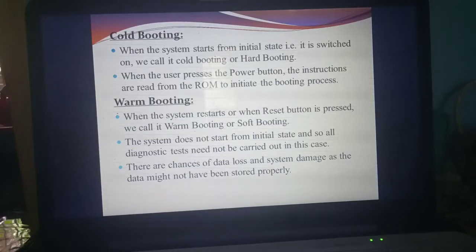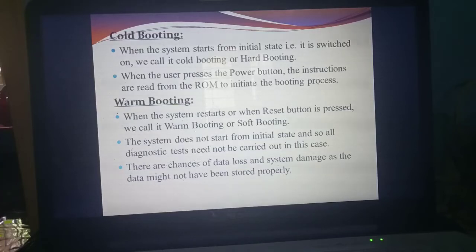What is the process I explained in the last slide? Booting. From the initial state it will start. That booting is called which booting? Cold booting or hot booting. Okay. So here when the user presses the power button, what are the instructions? Read from ROM to initiate. Whether anything is stored in the ROM already? Yes, we have already studied. If you switch on the computer, RAM has no information. The ROM has a pre-written program called what? POST, power on self-test. So immediately when you press the power on button, the information present in the ROM will initiate the booting process.